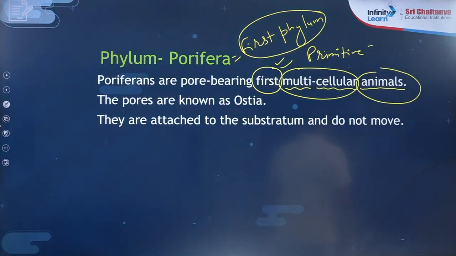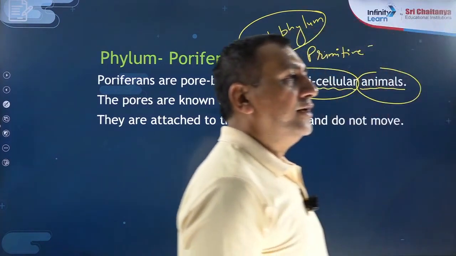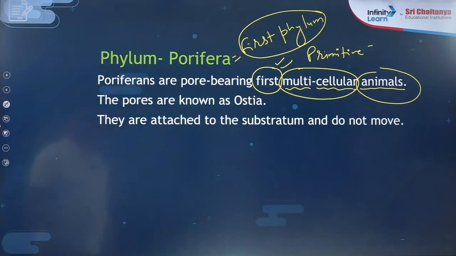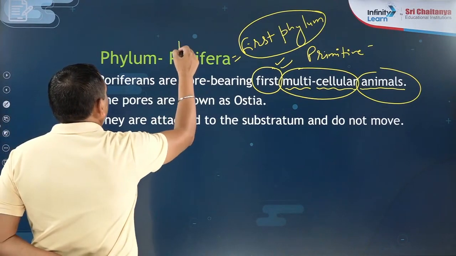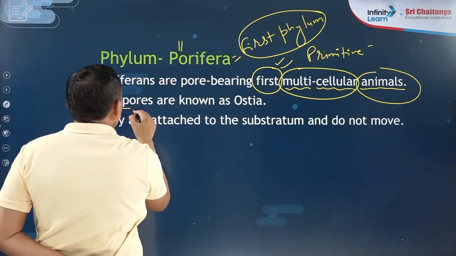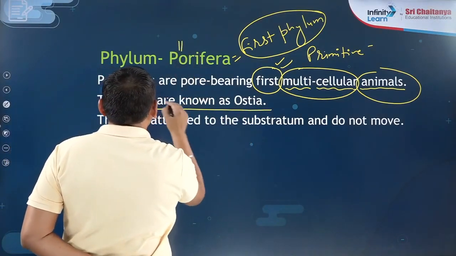Yes, very good, correct, Yuvraj, you have written it. So what is the name of the phylum? The name of the phylum is Porifera. What is the meaning of Porifera? Porifera means pore-bearing animals.